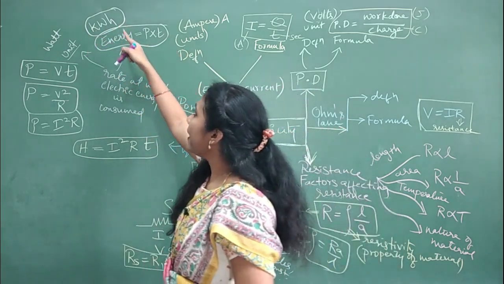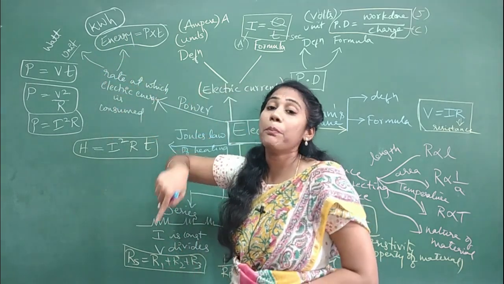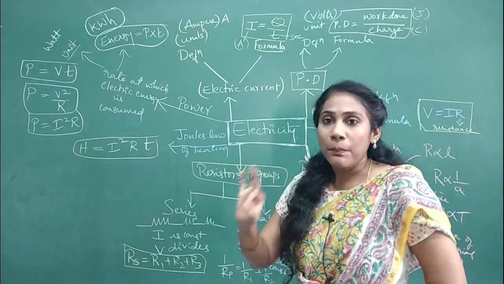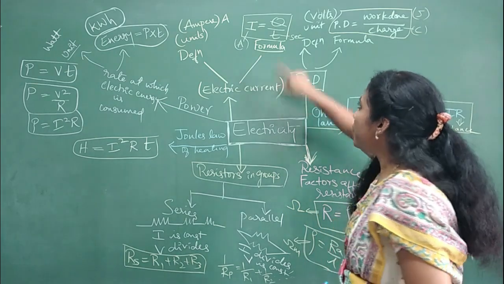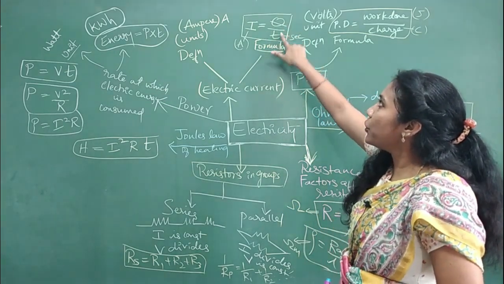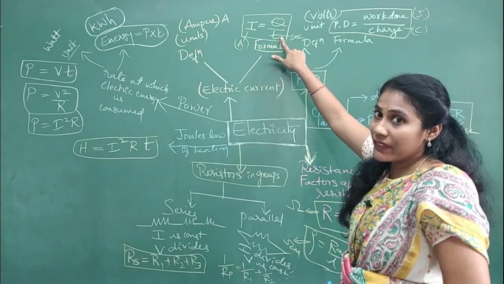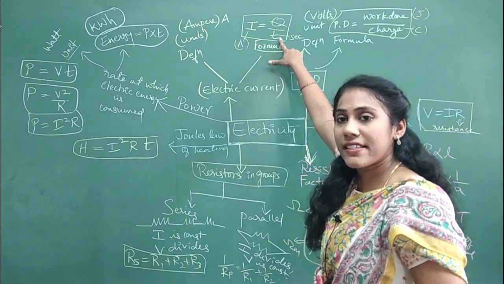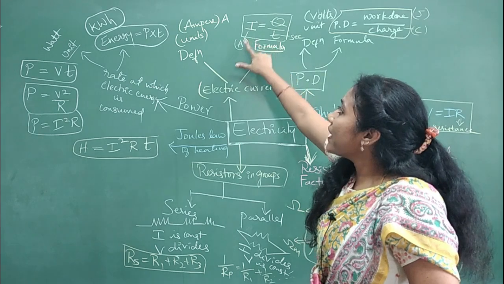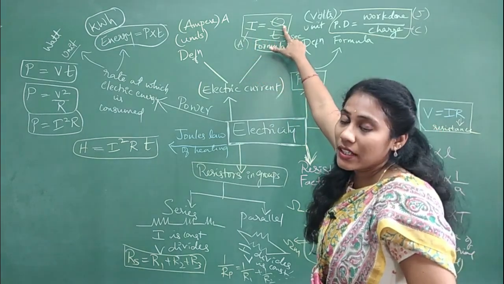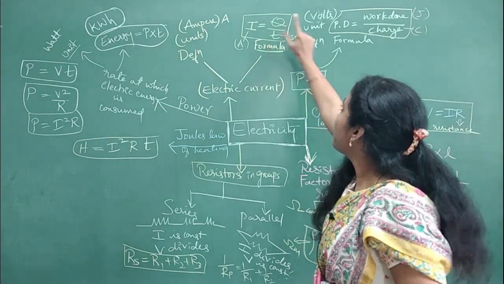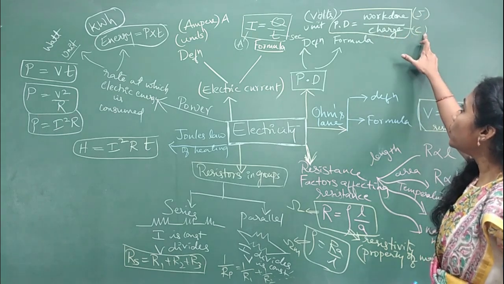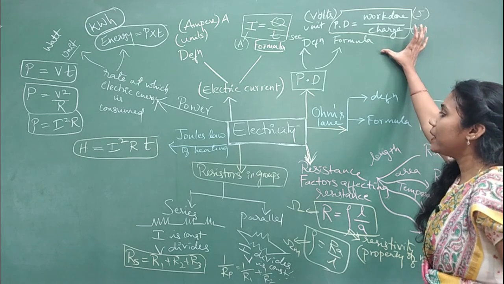And problems on electrical energy and power is another important model you must compulsorily concentrate on, right? So here problems can be asked on these formulas. First important formula is I is equal to Q by T. Here you have to be very, very careful with units. Time you must consider in seconds. They will give it in hours and minutes, but you should consider in seconds. You are calculating your answer in ampere, and Q, charge, unit is coulomb. Fine. And next important formula is this: work done, unit joule, charge, unit coulomb. Okay, potential difference. So this is another important formula.